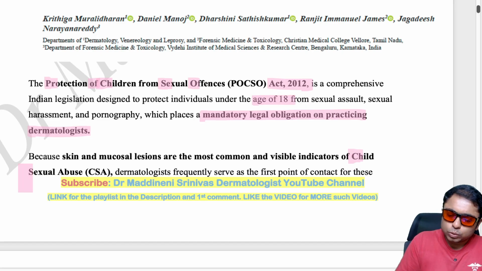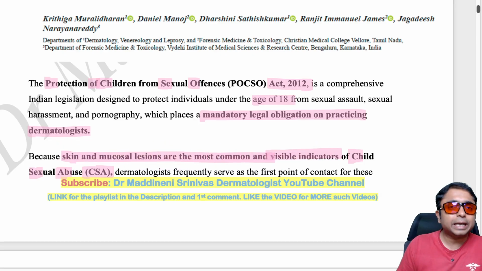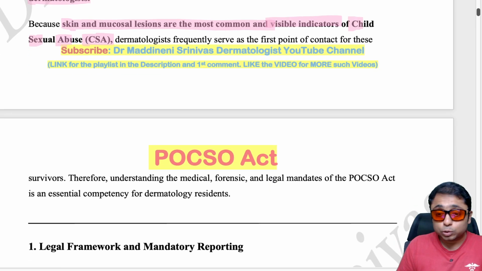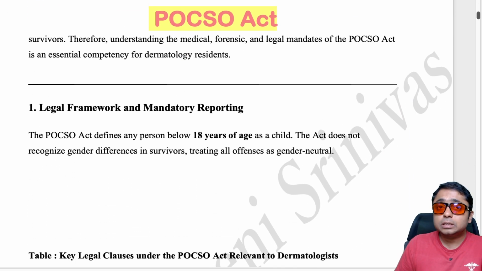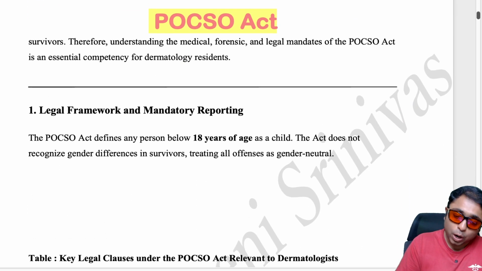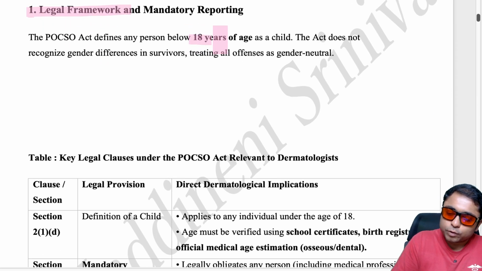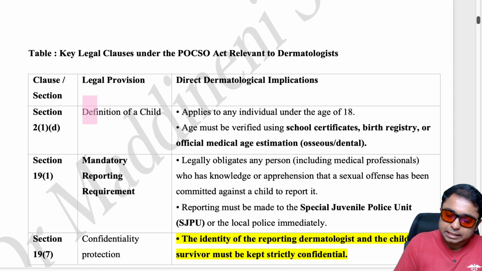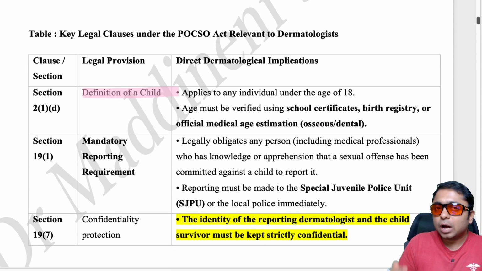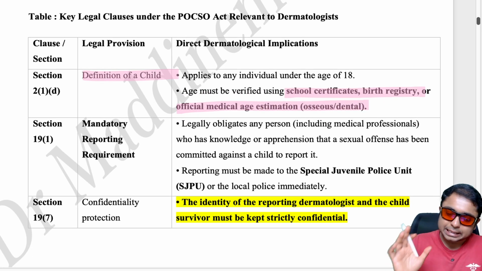Whenever you see CSA, it simply means child sexual abuse, and skin and mucosa are very important identification indicators for sexual abuse. That is why we dermatologists should know about this Act in and out. Some points related to the legal framework: 18 years is the definition of a child, and how are we going to confirm this? School certificates, birth registry, and also osseous and dental examination.